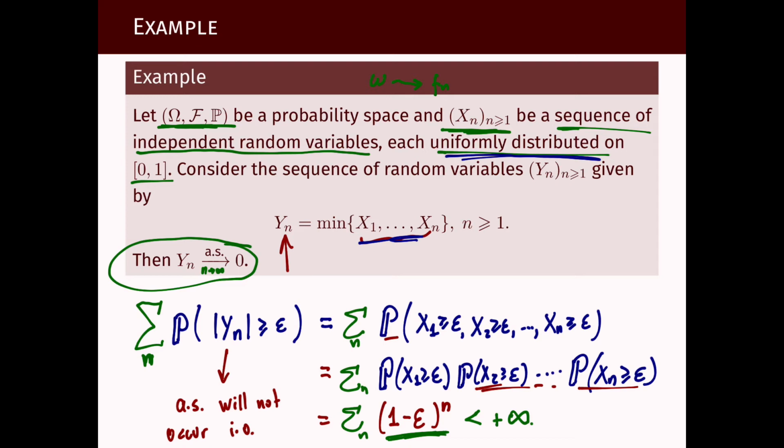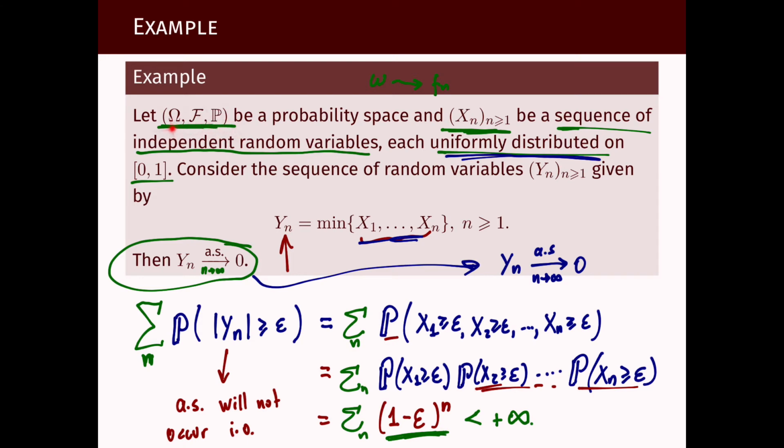So now we can conclude through this rather abstract path that yn converges almost surely to 0 as n tends to infinity. This is much more abstract than what we did in the first video lecture of this unit, where the functions yn were described explicitly, as really a function of some simple and very explicit probability space. Now here, we don't say exactly what this probability space is.